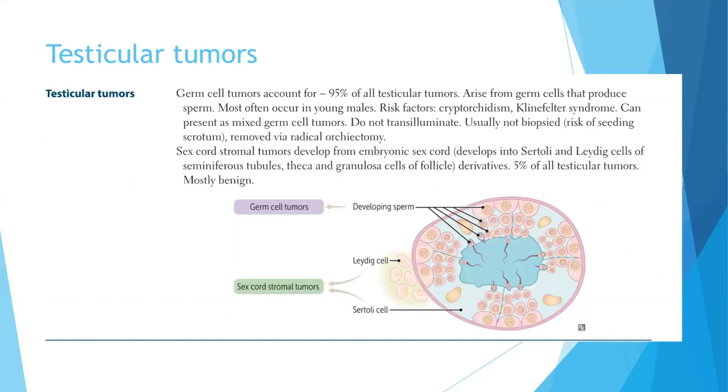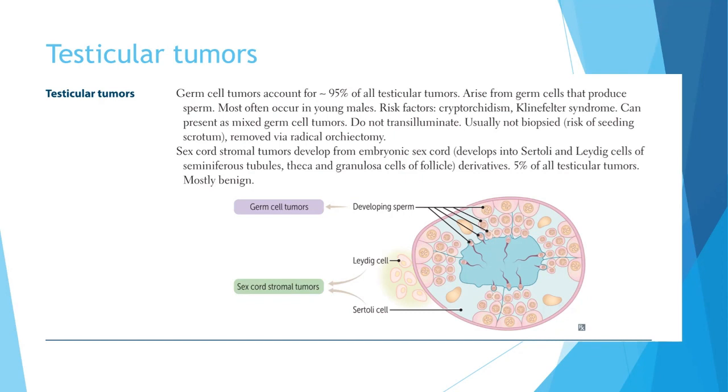Testicular tumors. Germ cell tumors account for 95% of all testicular tumors. They arise from the germ cells that produce the sperm. They most often occur in young males, and the risk factors include cryptorchidism and Klinefelter syndrome. They can present as a mixed germ cell tumor, and they do not transilluminate. That's how you differentiate it from a hydrocele. They are removed by a radical orchiectomy.